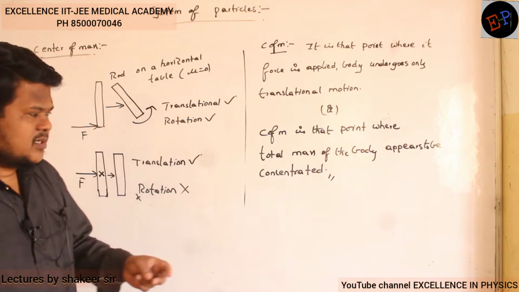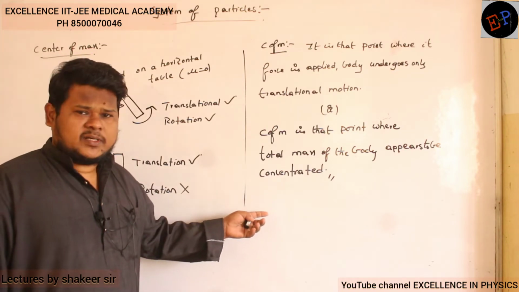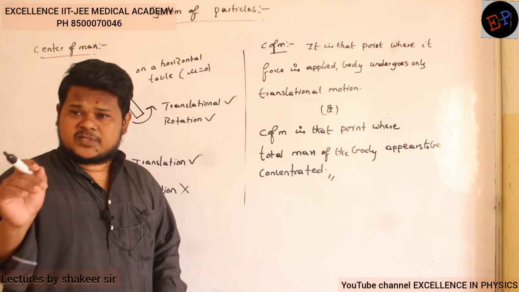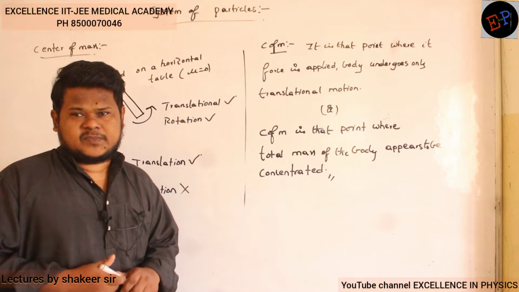Actually the total mass is distributed over the total volume of the body, but it appears as if the total mass is present there only. That point we can call the center of mass.